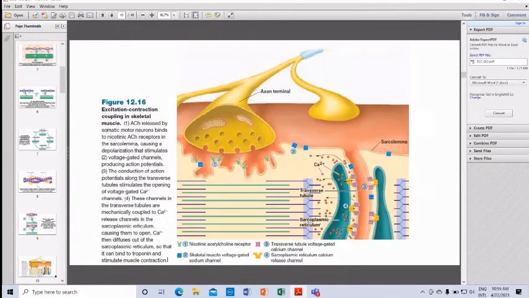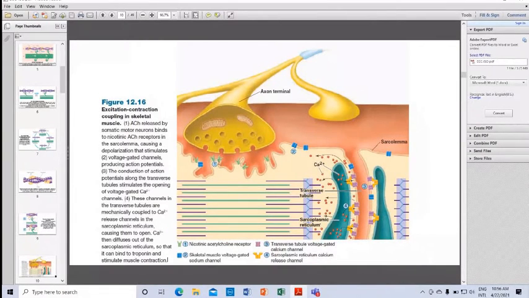Excitation-contraction coupling in the skeletal muscle. Let's see with this picture. This is the neuromuscular junction. From the axon terminal, acetylcholine is released by somatic motor neurons, and the released acetylcholine binds with the nicotinic acetylcholine receptors. See, these are the nicotinic acetylcholine receptors. These are present on the sarcolemma. And when the acetylcholine binds to the nicotinic acetylcholine receptors in the sarcolemma, it causes depolarization.